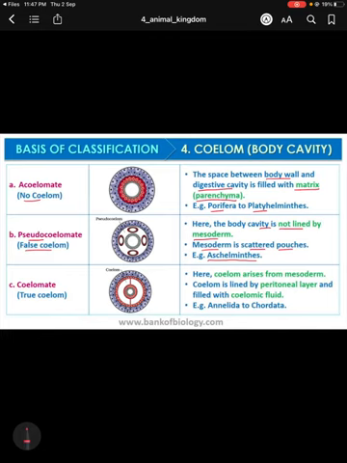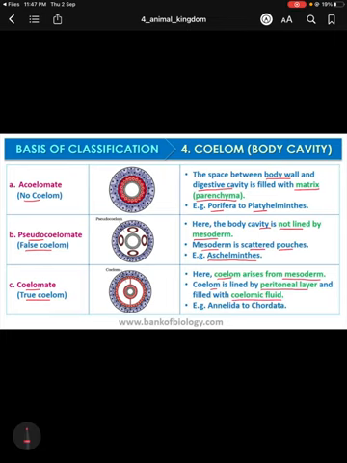And the last one is coelomate. Coelomate is true coelom. Proper coelom is present. And this coelom arises from the mesoderm, and this coelom is lined by peritoneal layer and filled with coelomic fluid.